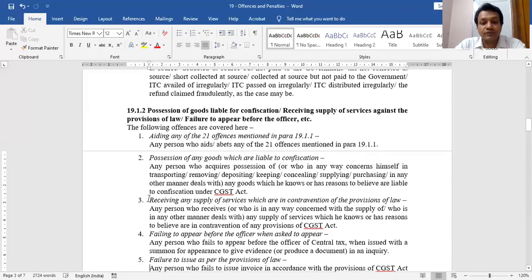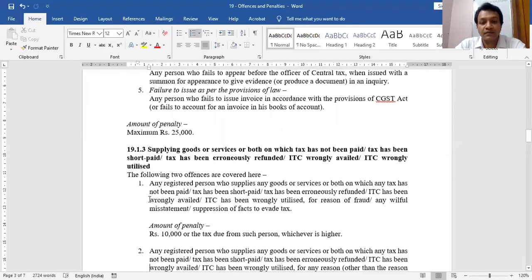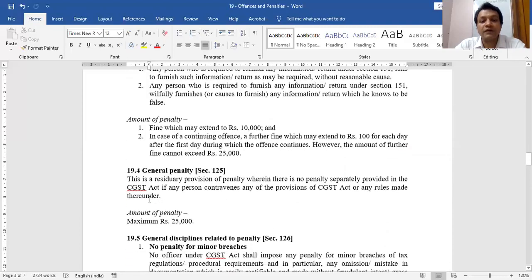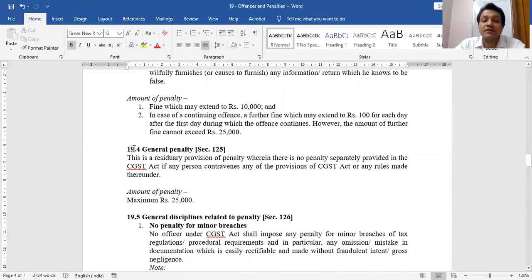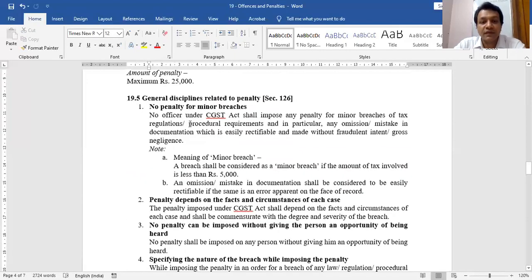After this, what you have to do? The second section in your course is section 125, general penalty. It is a residuary section. If I have done anything not as per the law of the GST, and if my offence is not covered under other sections, then I can be penalized here under section 125. The maximum is how much? 25,000 rupees. That's it. This is the second section of penalty and offence. And the last section of our course is general disciplines related to penalty, section 126.